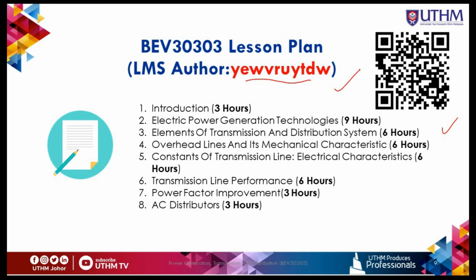And then chapter 7 is about power factor improvement, about 3 hours. Basically, power factor is very important in generation, transmission, and distribution. We have to make sure that our power factor is not less than 0.85, or else we will be penalized by TNB. So we will look at the cause of this low power factor, its effect, and how to correct and improve the power factor.